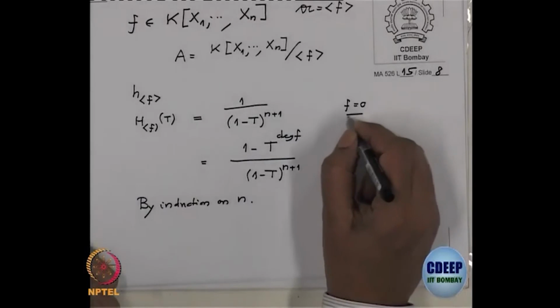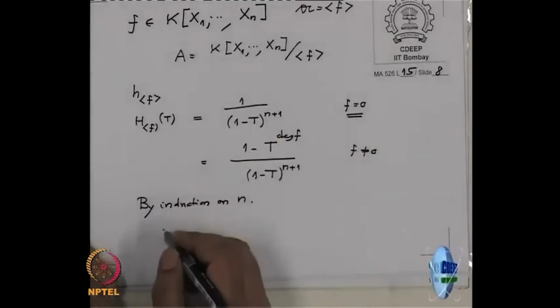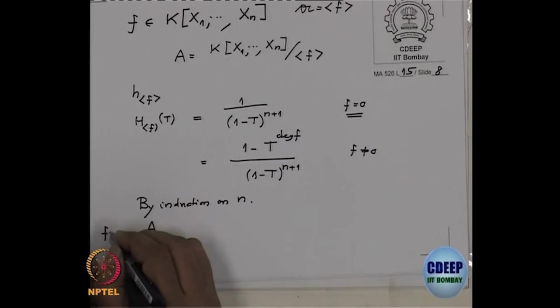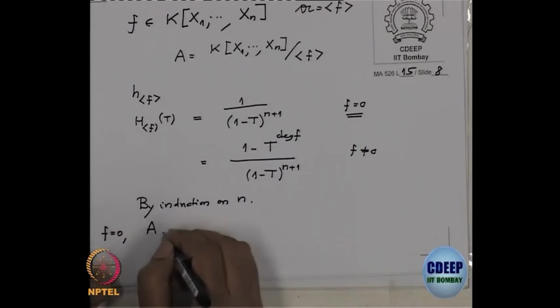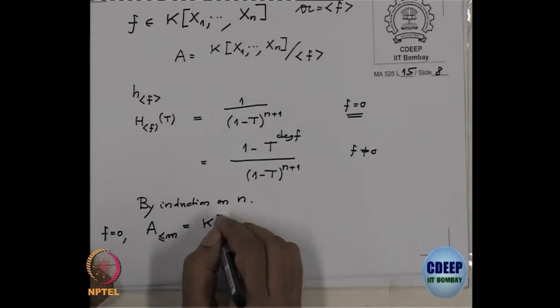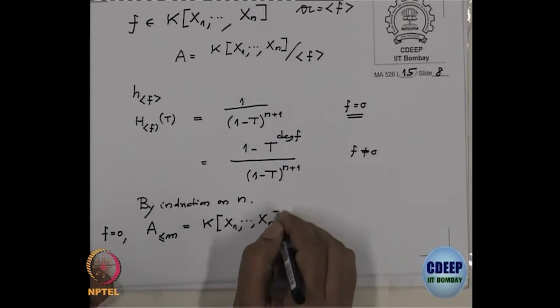For f equal to 0, it is really easy, because in that case A is a polynomial algebra. In this case A less equal to m is nothing but k[x1, ..., xn] of degree less equal to m.